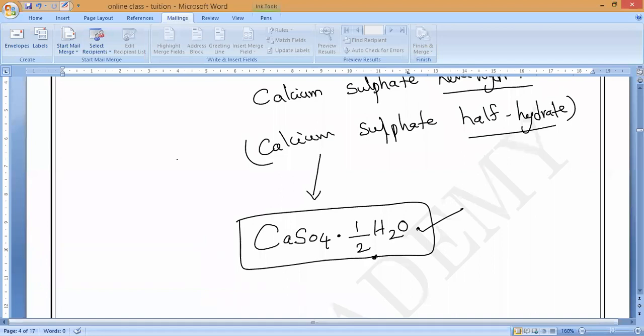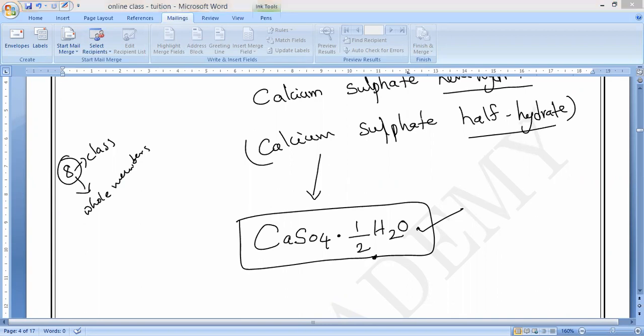Suppose in class 8, we only need to tell you that in a chemical compound the numbers should be whole numbers. Is it yes or no, guys? Always the coefficient should be a whole number. Yes, sir. But we are writing here half H2O. So what is the reason behind it? If anybody knows, say yes, don't say no.